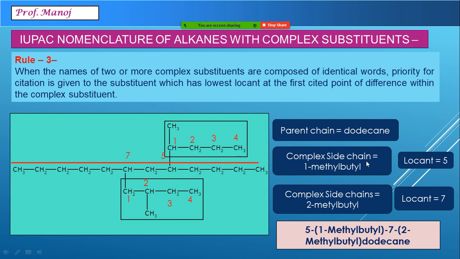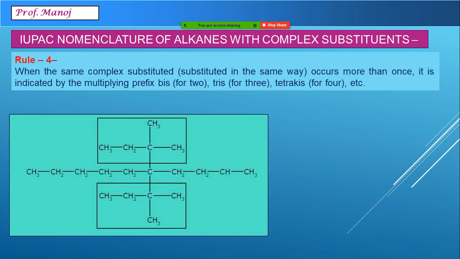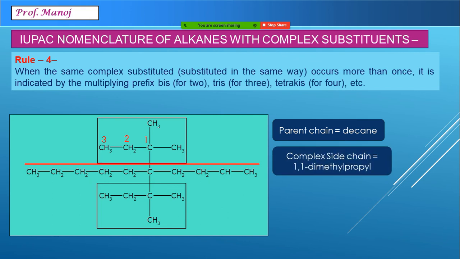This rule is only to be used when both the complex substituents have a similar spelling but the numbers are different. You might think, if both of them are similar, what is to be done? That is our next example. Imagine this example where you now have a chain of totally 10 carbon atoms, and you can see a long complex substituent here as 1, 2, 3, which will be named as 1,1-dimethylpropyl. The position number seems to be 5 again.